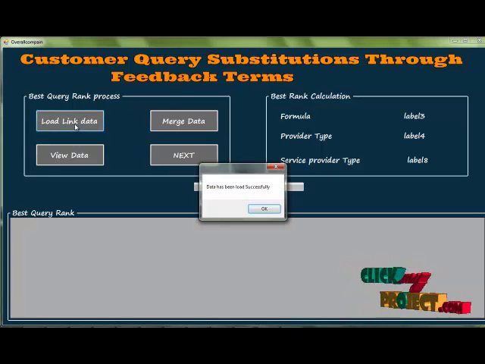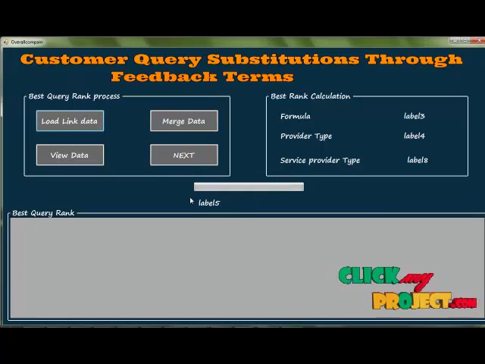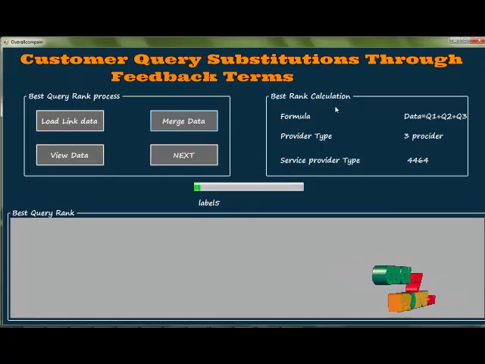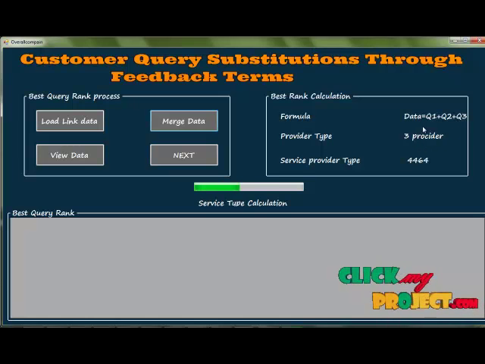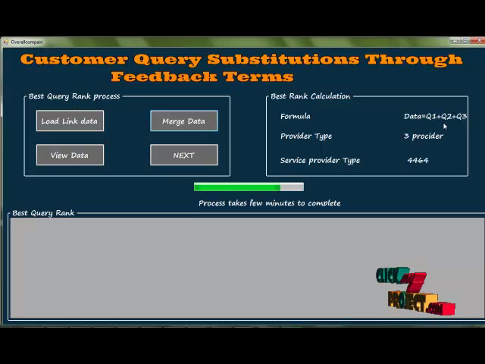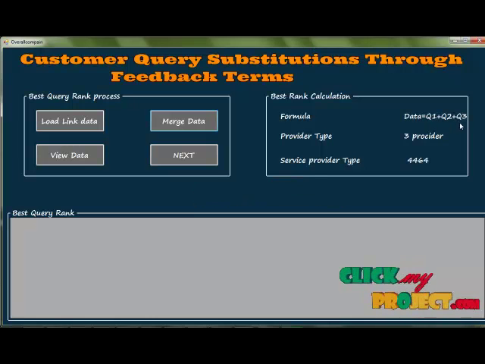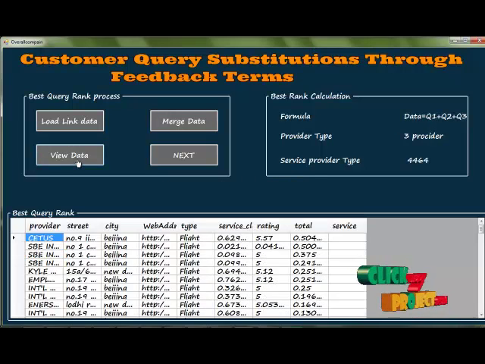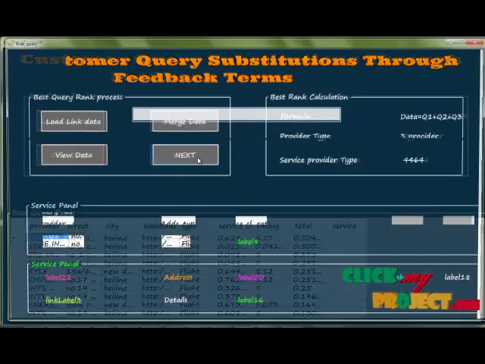Then the data has been loaded successfully. Then click the merge button. The merge button applies to Q1, Q2 and Q3. Q1 is the car process, Q2 is the flight process, and Q3 is the hotel process. Click the view data button. The data has been viewed successfully. Then click the next button.